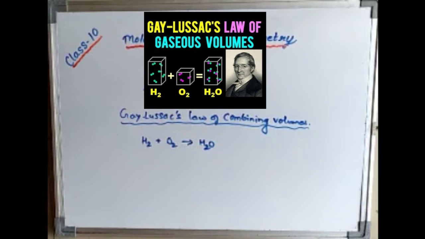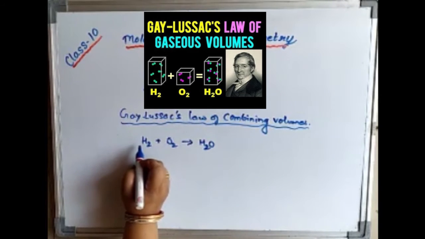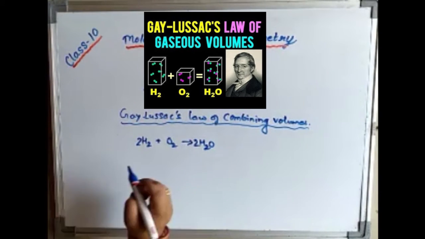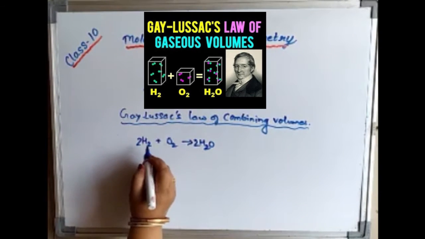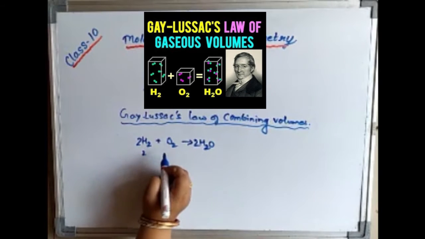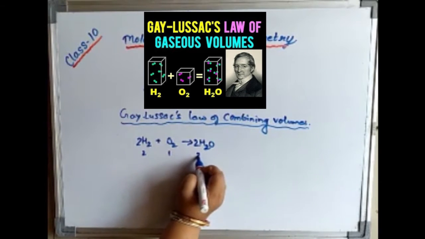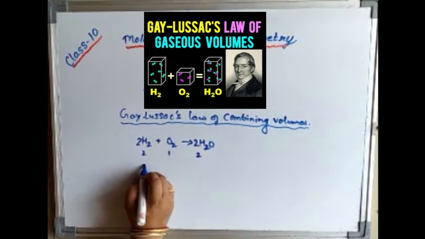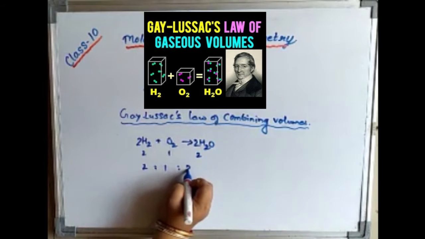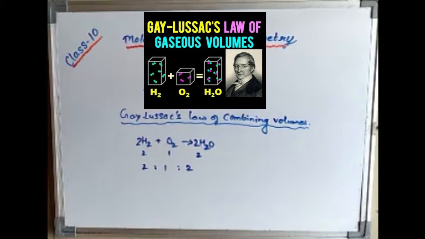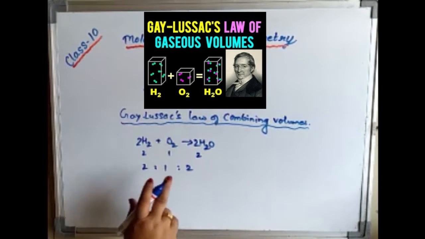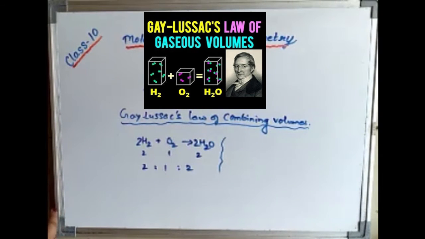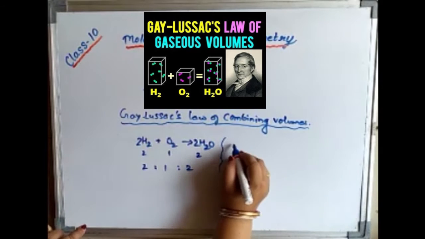Now in this reaction we find that 2 volumes of hydrogen and 1 volume of oxygen react to give 2 volumes of water. So what is the ratio? You can write here the volume of hydrogen is 2, oxygen is 1, and water is 2. So the ratio is 2 is to 1 is to 2. They bear a simple ratio 2 is to 1 is to 2 when the gases react in volume. But what is the condition we have to maintain? Under the same condition of temperature and pressure.